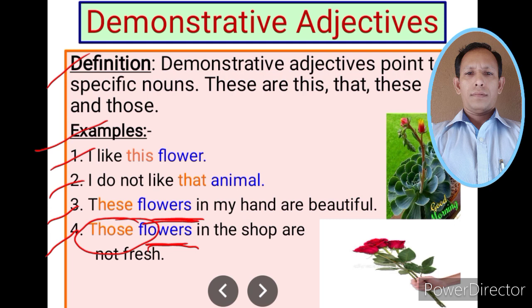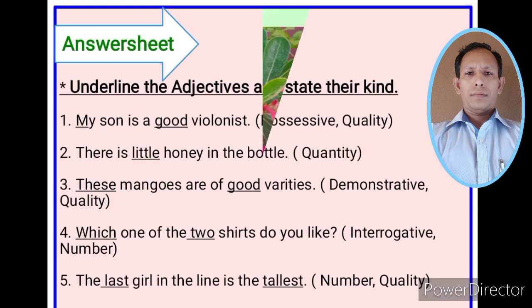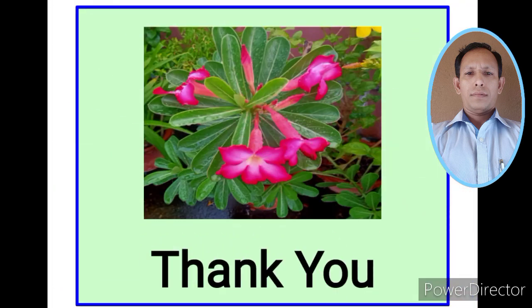So, my dear students, you see the four demonstrative words which are used as adjectives: this, that, these, and those. They are used as adjectives and they are showing some specific nouns. So, therefore, these four words are demonstrative adjectives. I end the lesson here.